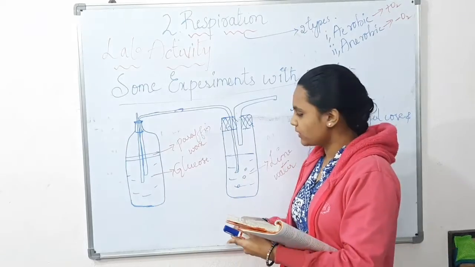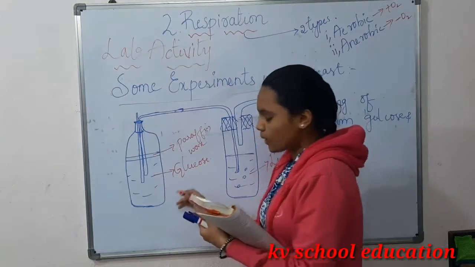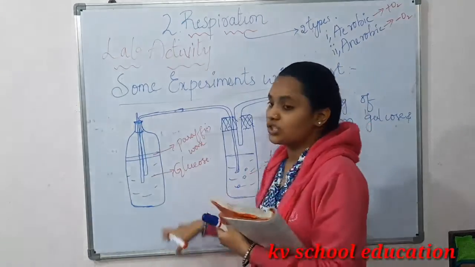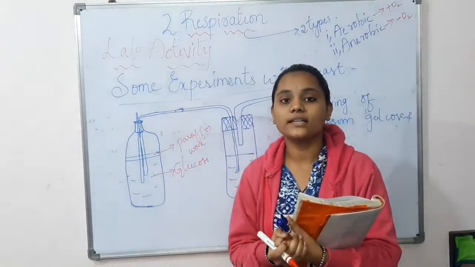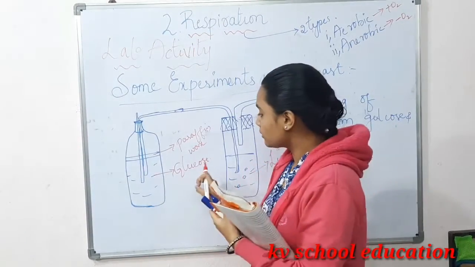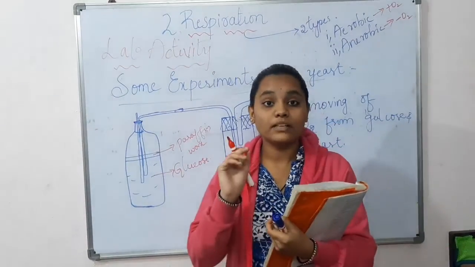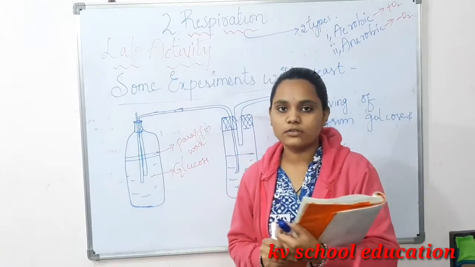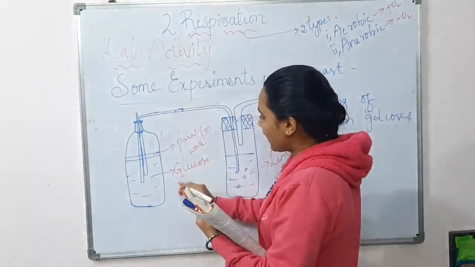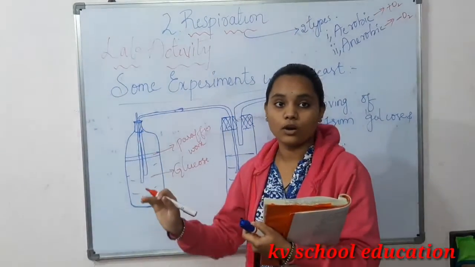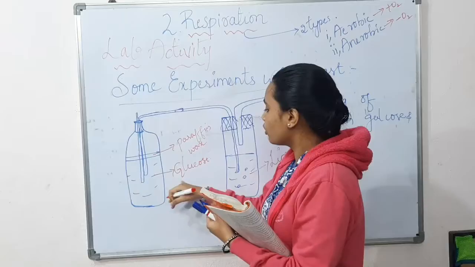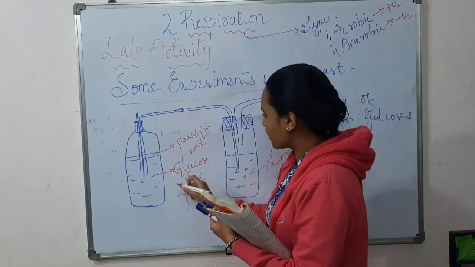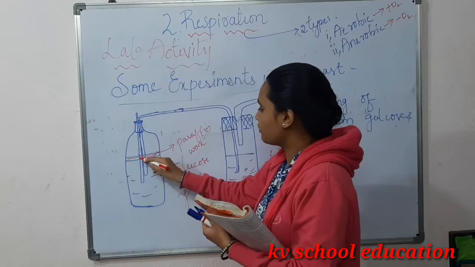So we need to keep the glucose in a beaker and add some yeast to the glucose solution. We already removed the oxygen from the glucose solution, but we had a doubt that it could also be present in the yeast. So we need to add some liquid paraffin wax, so that oxygen does not enter the glucose solution as well as the yeast. Here this is the layer of liquid paraffin.